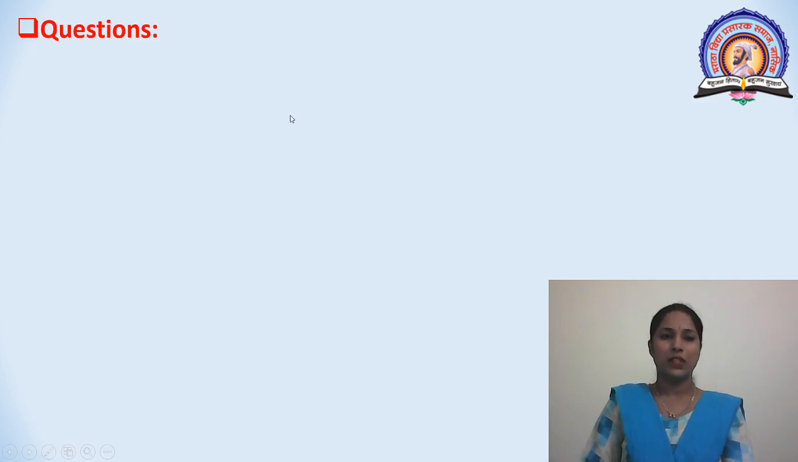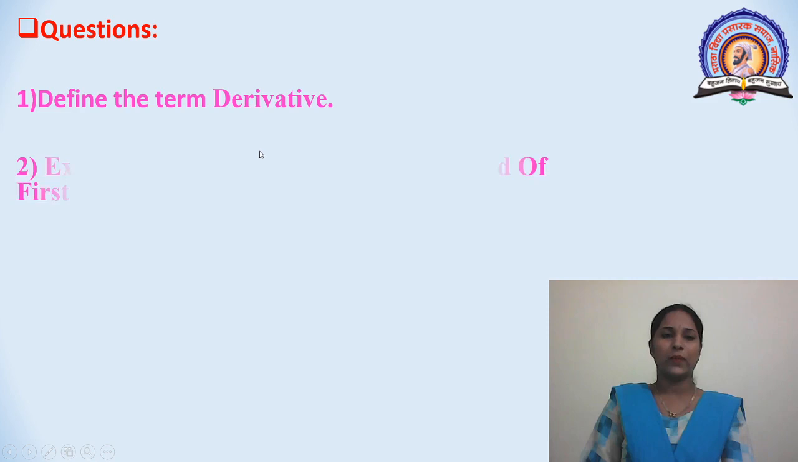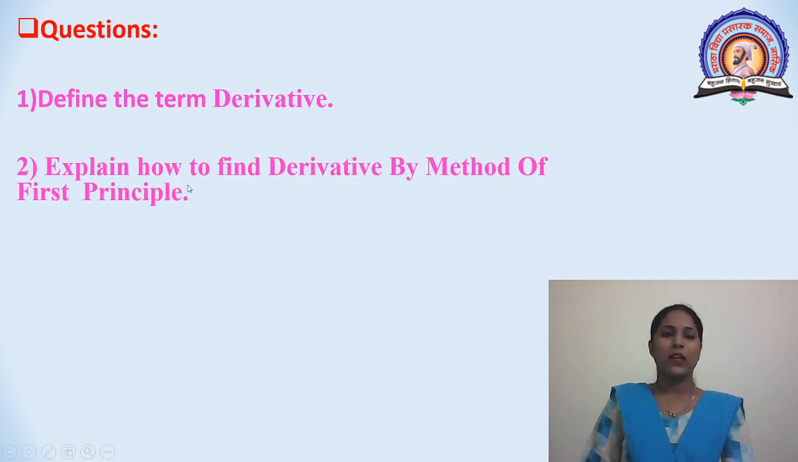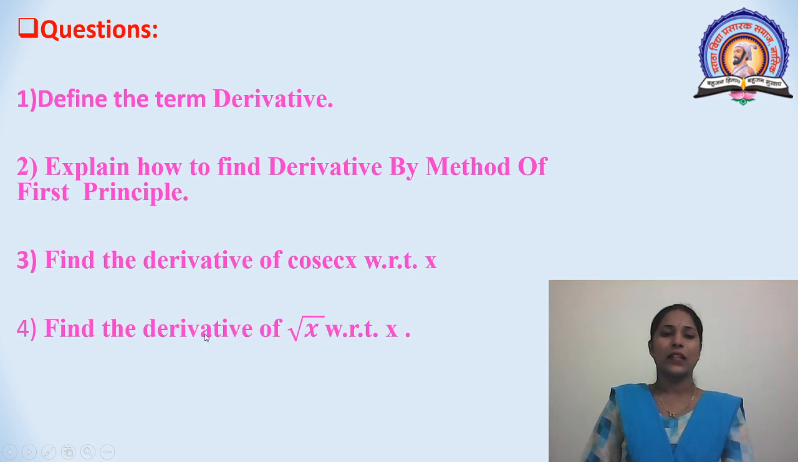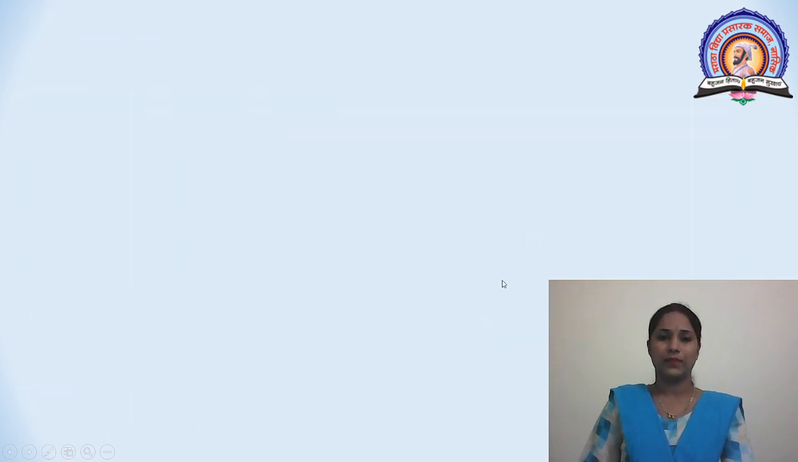Now some questions. First, define the term derivative. Explain how to find the derivative by method of first principle. Find the derivative of cosec x with respect to x. Find the derivative of root x with respect to x. Find the derivative of e raised to ax with respect to x.